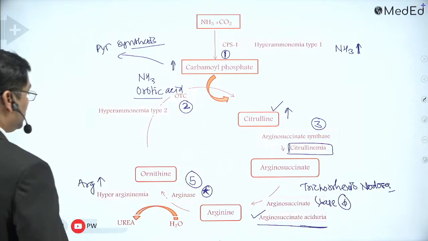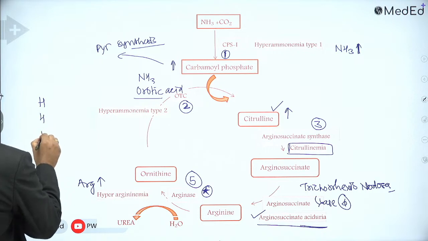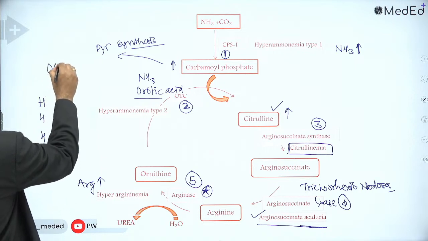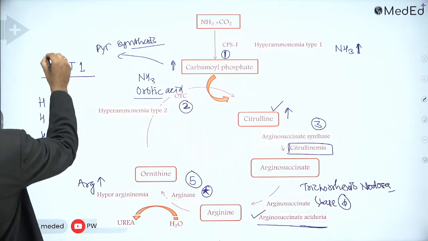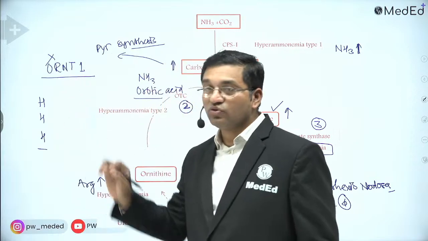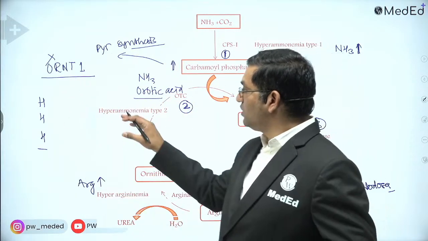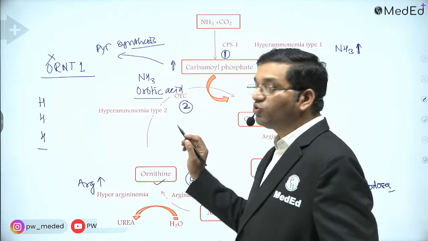One more disorder is known as triple H syndrome, HHH syndrome, because of a defect or mutation in the ORNT1 gene, that is the ornithine transporter 1 gene, which is important for transfer of ornithine from cytosol to mitochondria.